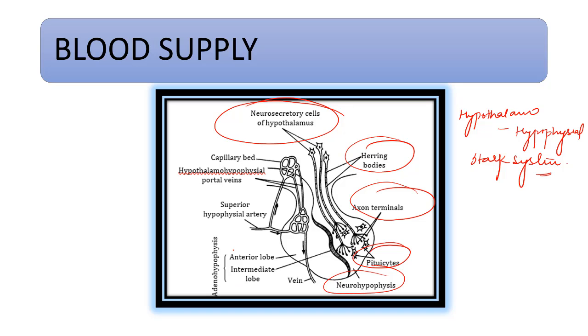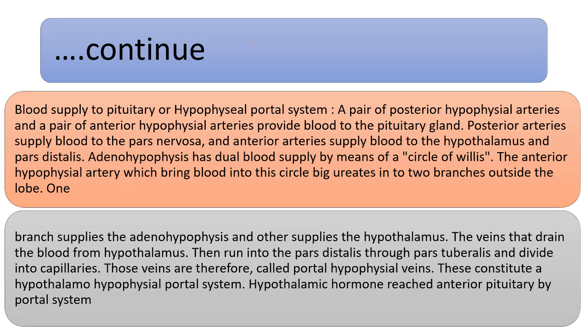Blood supply to the pituitary, or hypophyseal portal system: I will be taking this part in the next lecture.